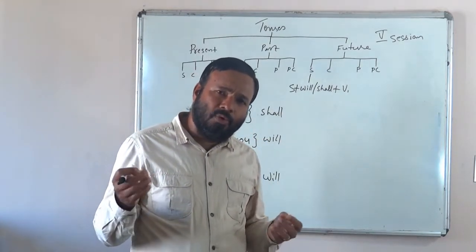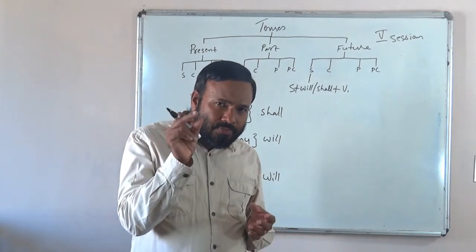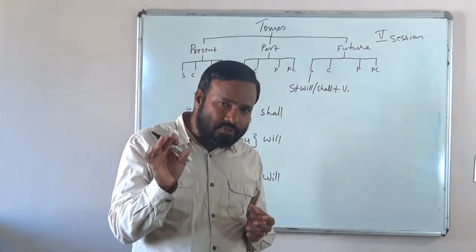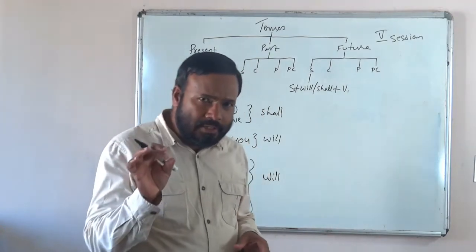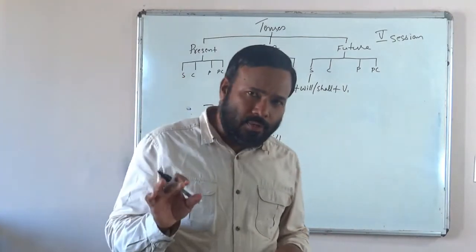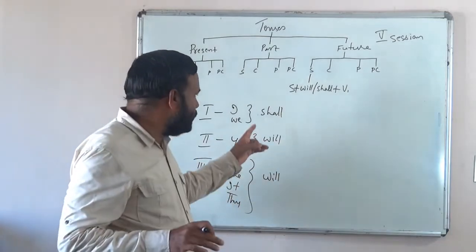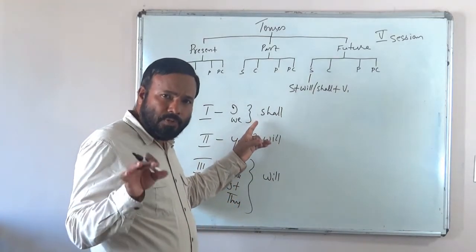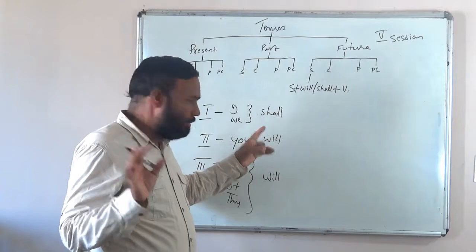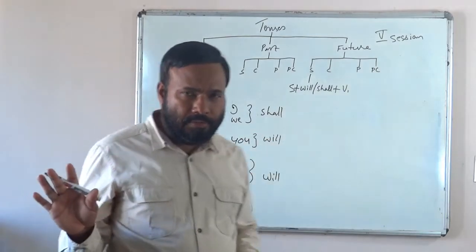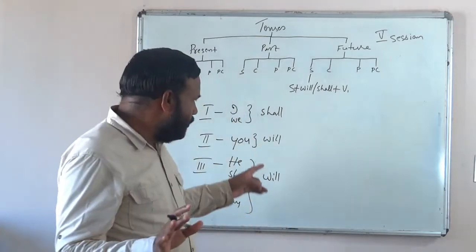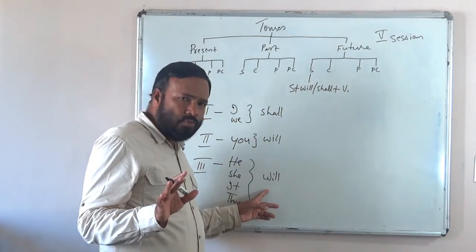Meaning is more or less the same. That extra force of will with the first person is almost gone now. So in short, in contemporary English, you can use either will or shall with the first person. Okay, right? Then with the second and third person, in order to show simple futurity, we must use will.